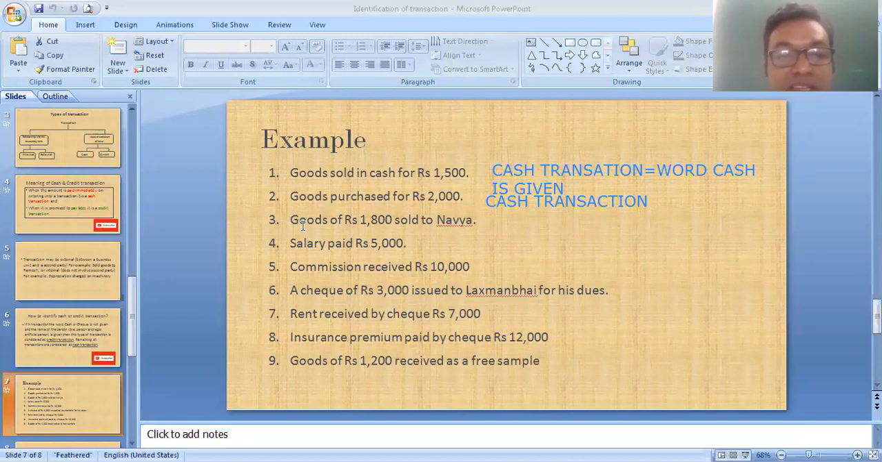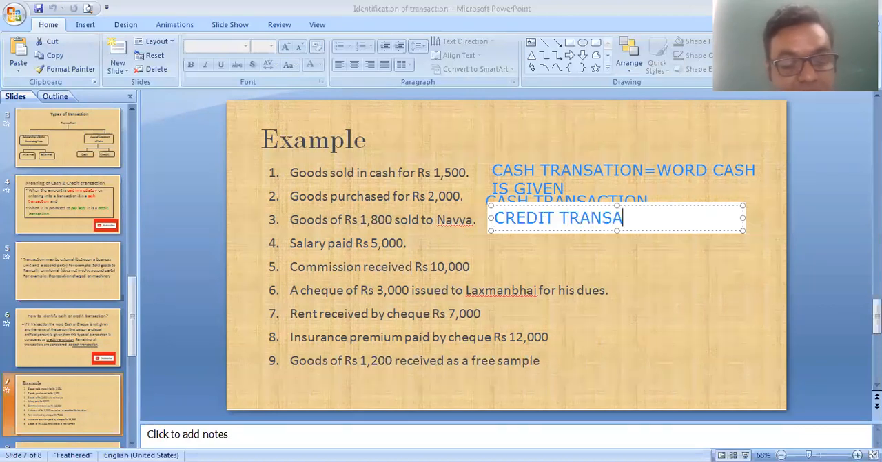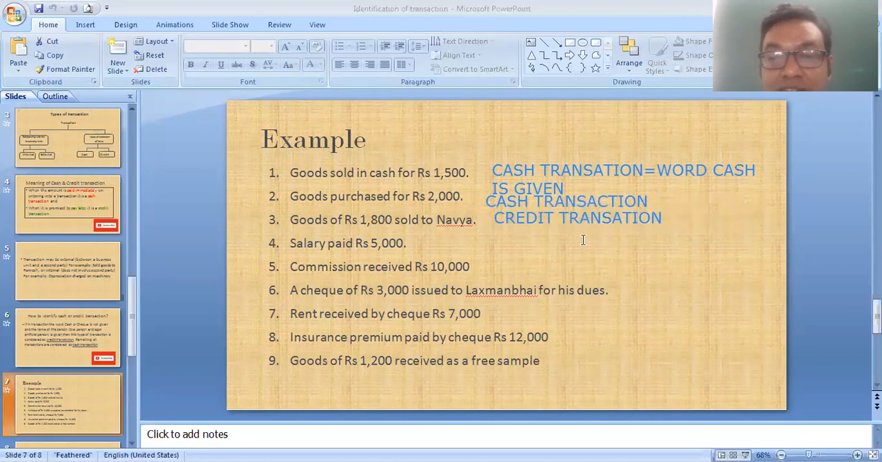Now number 3: goods of rupees 1800 sold to Navia. Here you can see, yes, again the word cash or cheque is not given, and the name of a person, Navia, is given. That's why this is a credit transaction. Why? Because the word cash or cheque is not given and the name of the person is given. That's why this is a credit transaction.